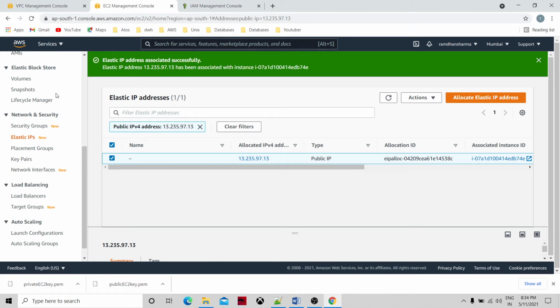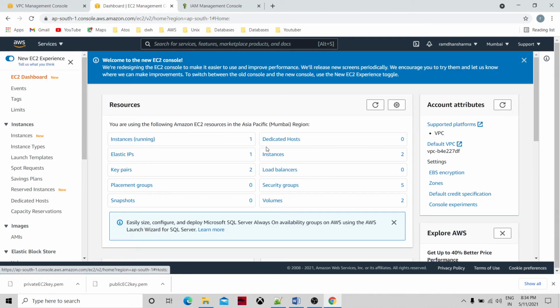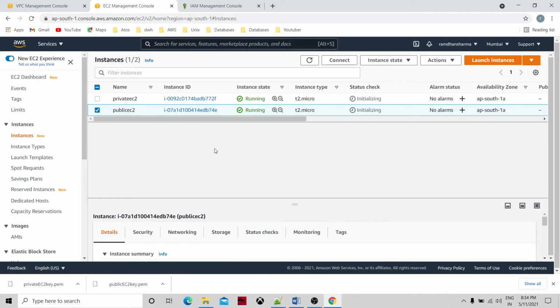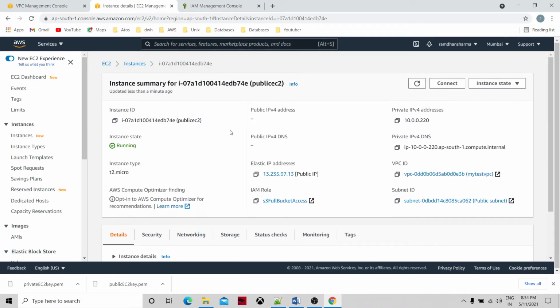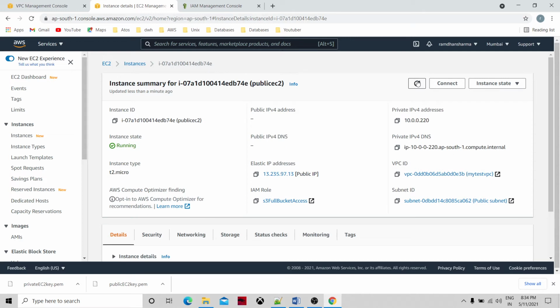Nothing is showing yet. Then go to the EC2 dashboard. This is my public subnet. See, the elastic IP address has come. This is the public EC2 instance. For the private one, we do not have a public IP address.